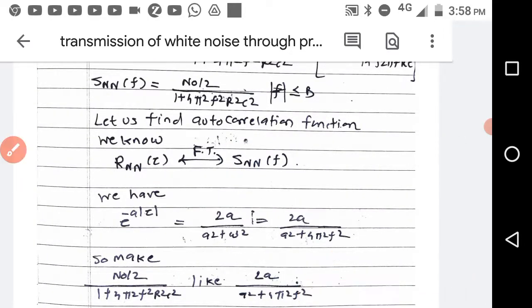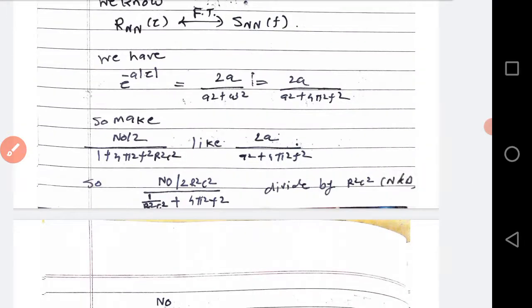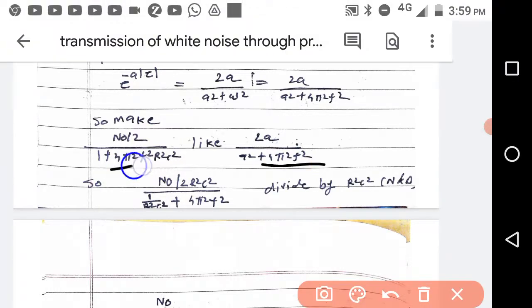For that, to make it 4π²f², we have to remove R²C². So if you divide by R²C² in the numerator and denominator, you will get N0 by 2 by R²C², and in the denominator 1 by R²C² plus 4π²f². So this is matching now.